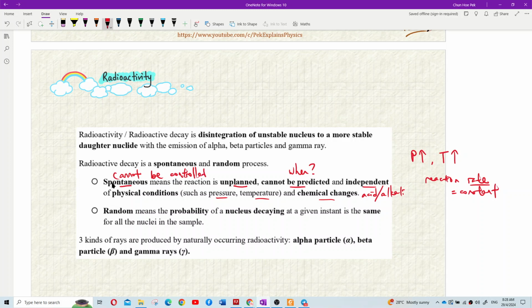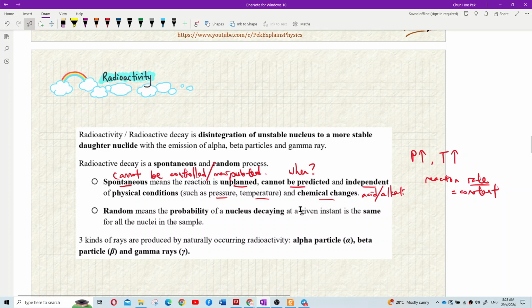We cannot manipulate it. Maksudnya manusia tak boleh buat apa-apa lah. It cannot be manipulated, independent of all these physical conditions. It just happens by itself. Spontaneous. Now, what does random mean?